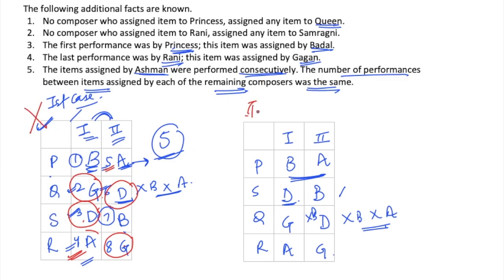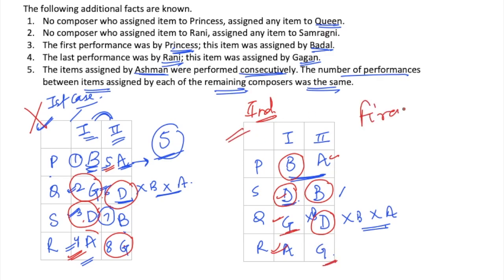Let's move on to the second case. Here, among B, there are 4 performances. Similarly, in D as well, there are 4 performances, and same is the case for G. So this will be our final solution.